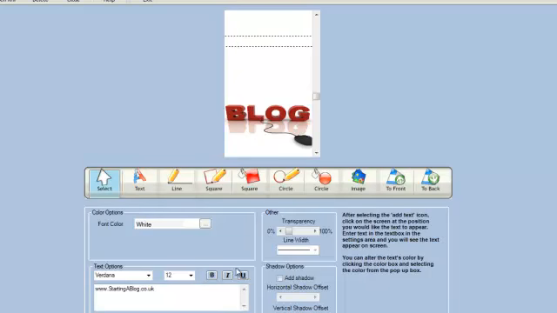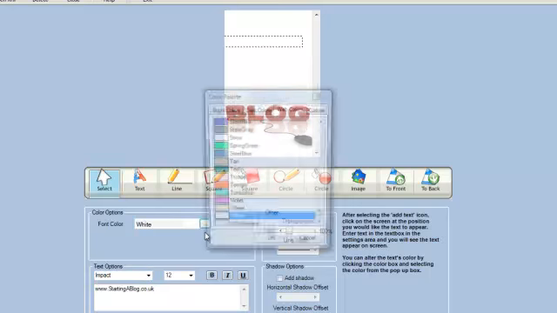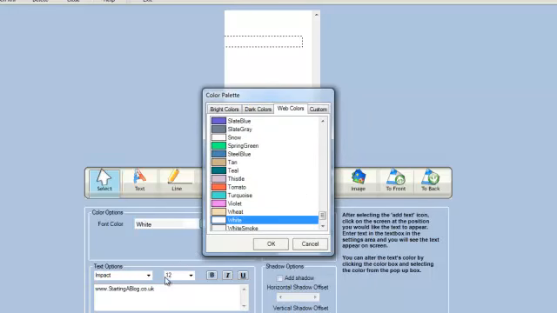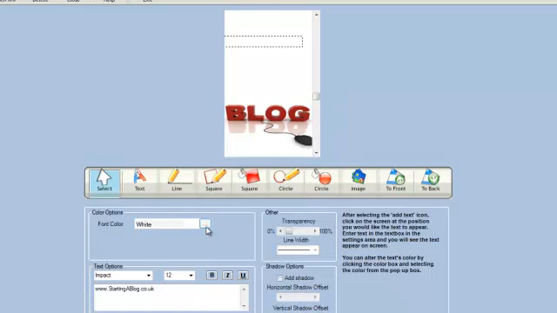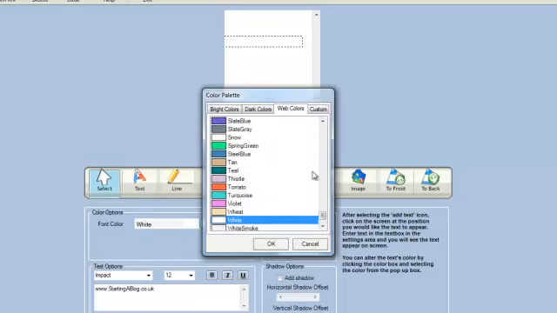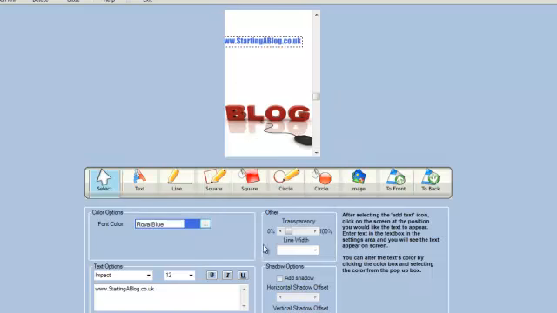As you can see, it's blank. So what I usually do is change the text option to Impact, and then change the color to whatever I want it to be. I'll show you that again. You have the option to click here where it says white. You can click that box and select the color. I can choose the Facebook fan page color, which is royal blue. I can choose red, any color that I want. I'm not too sure which color I want at the moment, but I'm going to choose the Facebook option.